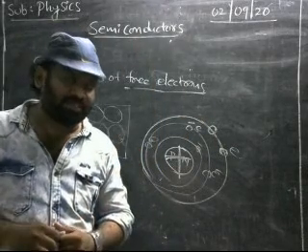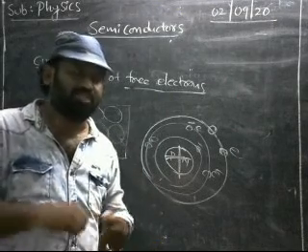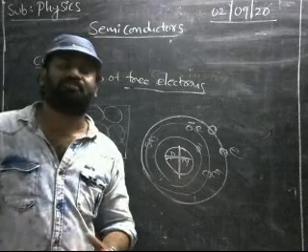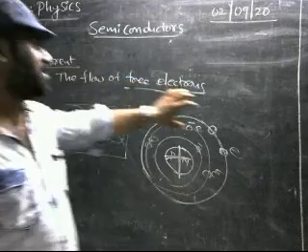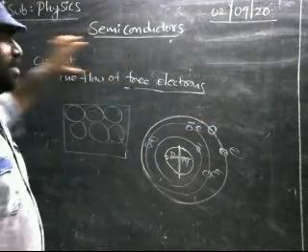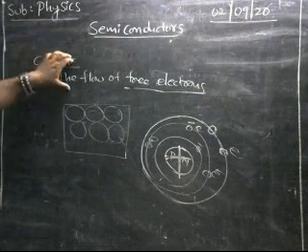Free electrons means the electrons which are not bound by the nucleus, not influenced by the nucleus, almost free from the influence of the nucleus. That type of electrons are called free electrons, and the flow of free electrons is current. So once again, what is a current? Current means the flow of free electrons.